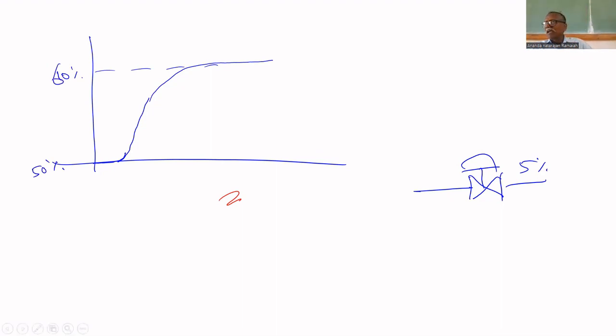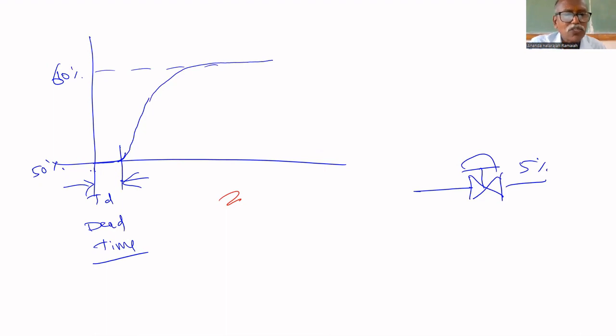What is the change in level? 10%. But initially, there is no change in level. That part is called dead time. It is a new term, the dead time of the process. Sometimes that may happen in some process. If you give some input, it won't change immediately. After some time only, it responds. That is called dead time.